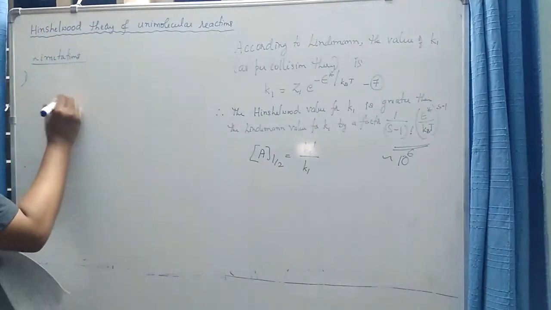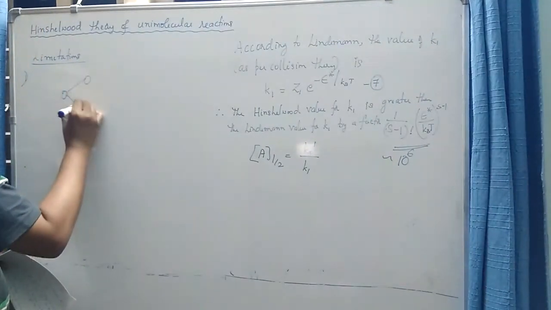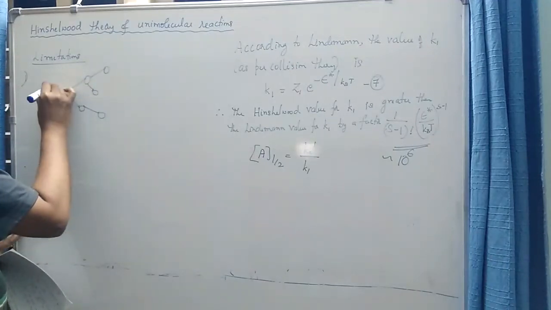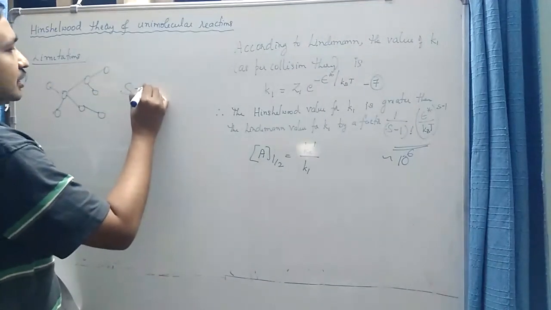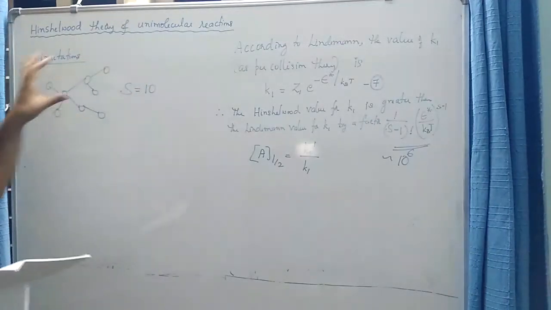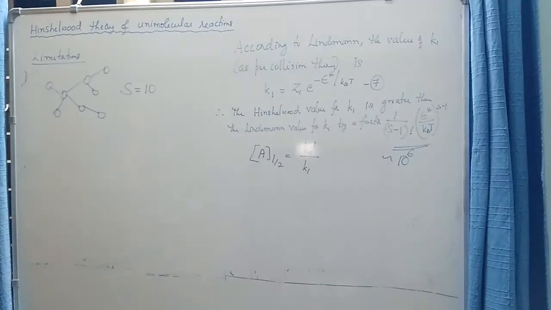For example, if I take some complicated molecule like this, and for example s is equal to 10. So there are 10 different vibrators or oscillators present in the molecule.